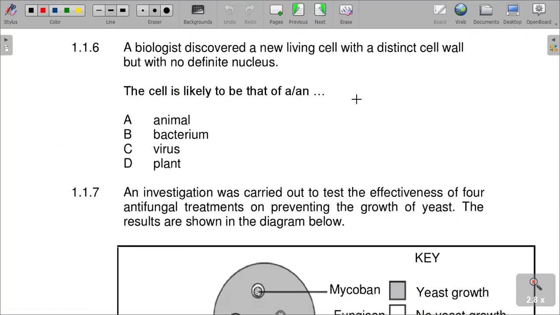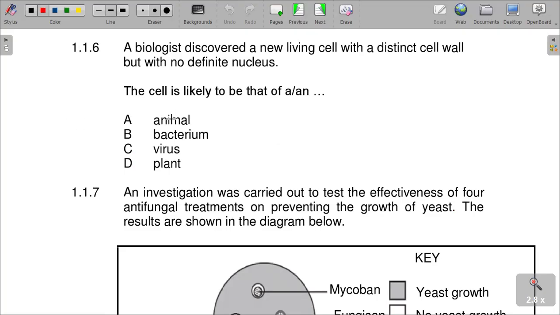And then a biologist discovered a new living cell with a distinct cell wall, but with no definite nucleus. The cell is likely to be that of a dash. What type of cell is that one, which is distinct with no definite nucleus?